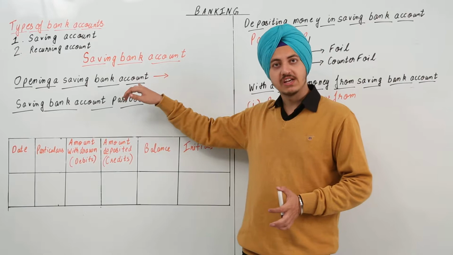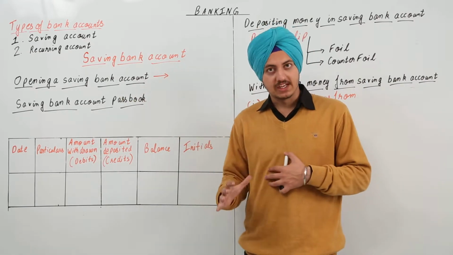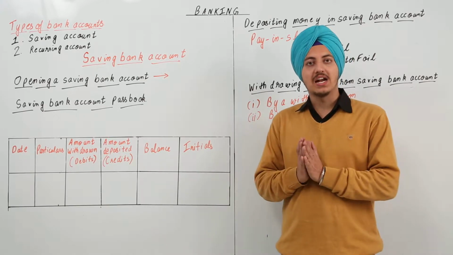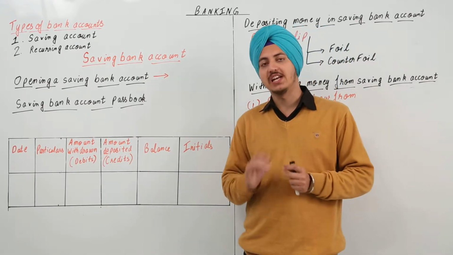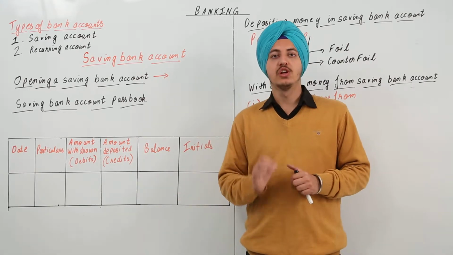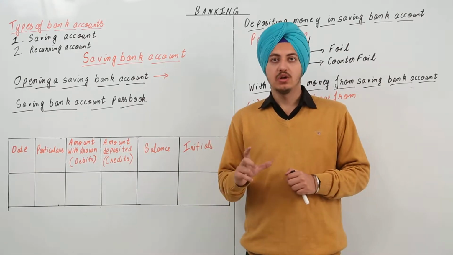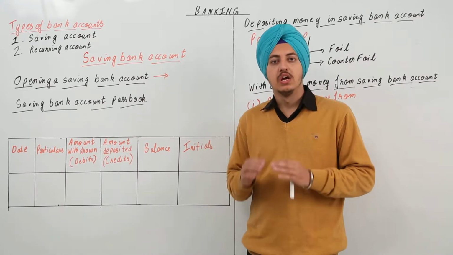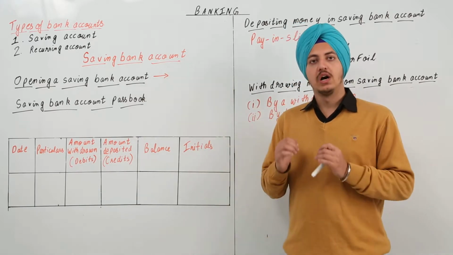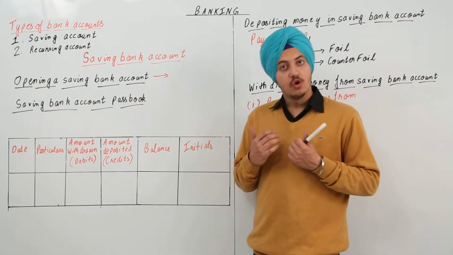So opening of a saving bank account is done by filling an application form and signing it at the bottom. That application form is then kept in the custody of the bank somewhere safe, and you deposit the minimum amount that is needed to open the account, either the minimum amount or more than that. Okay, that is how a saving bank account is opened.